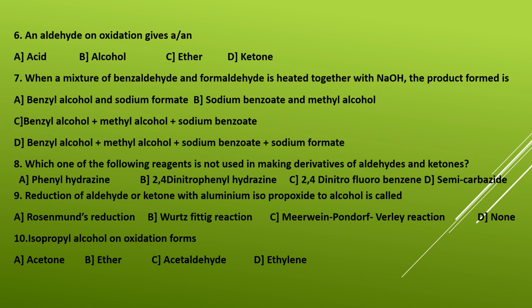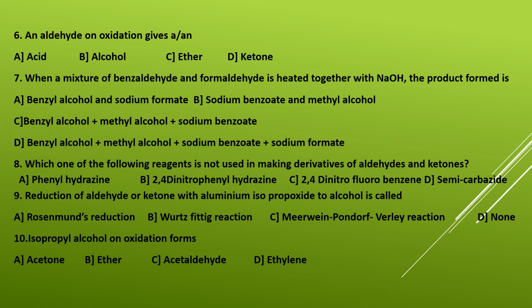Have you understood the question, students? Which one of the following reagents is not used in making derivatives of aldehydes and ketones? Reading out the options for you. A, phenylhydrazine. B, 2,4-DNP, that is dinitrophenylhydrazine. C, 2,4-dinitrofluorobenzene. And D, semicarbazide. Okay. So we all know that aldehydes and ketones can give derivatives with phenylhydrazine, 2,4-DNP and semicarbazide.